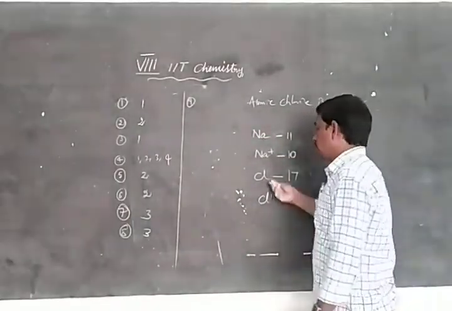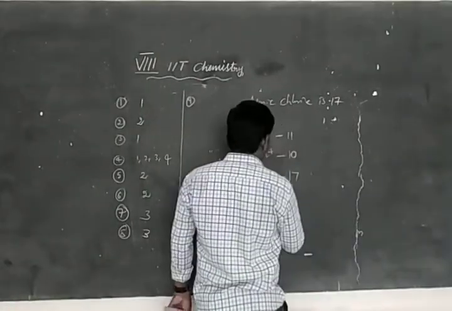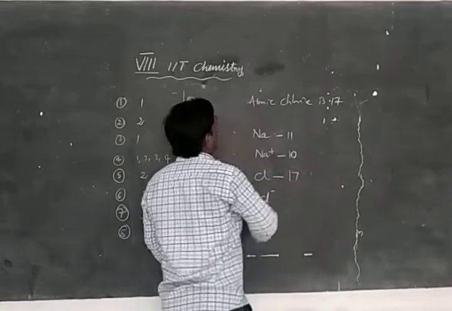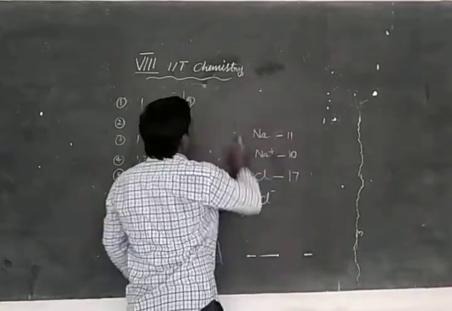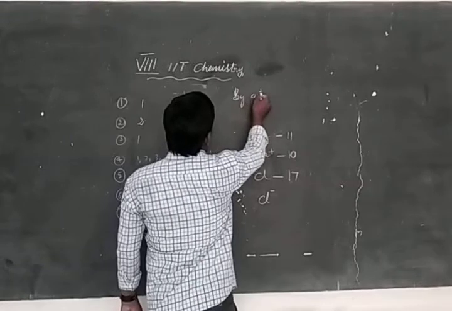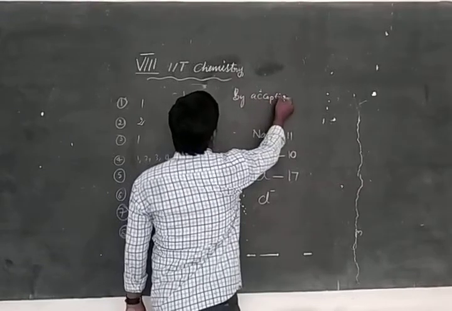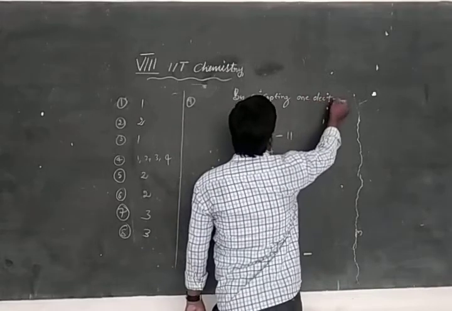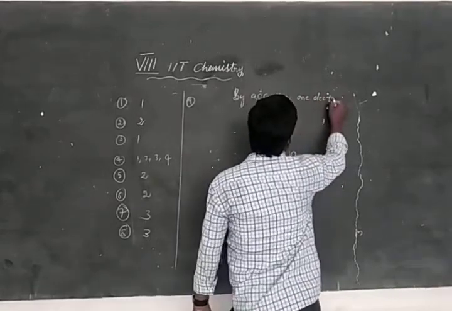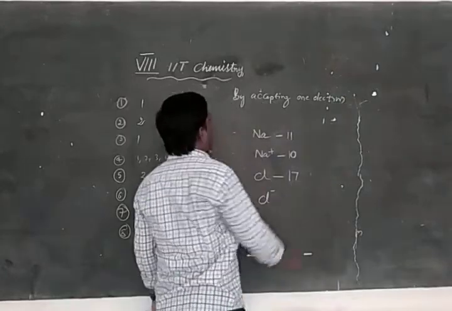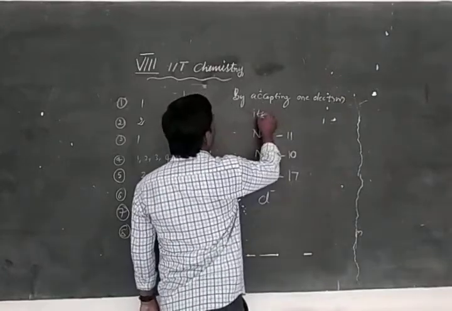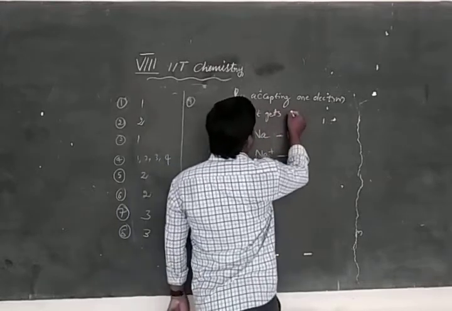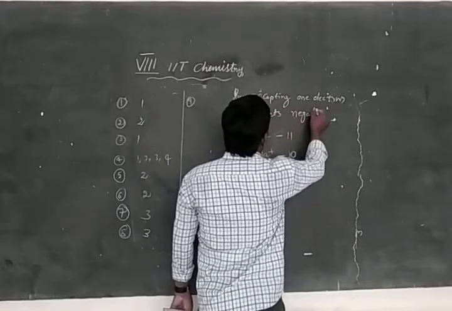Here Cl, by accepting one electron, gets a negative charge.